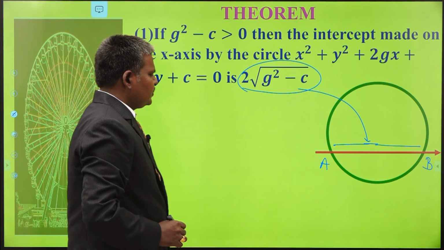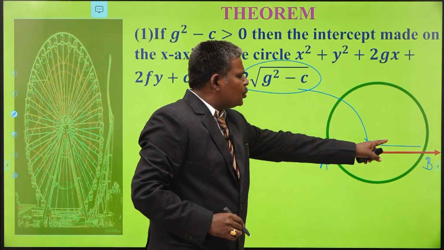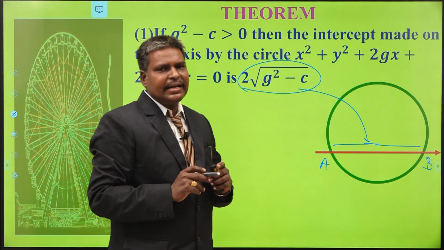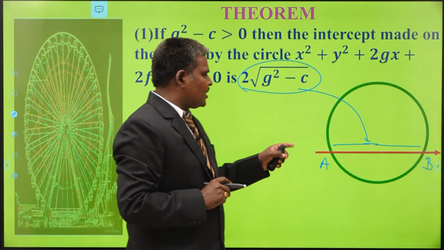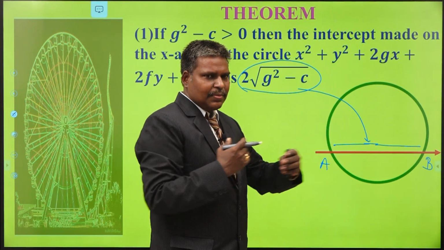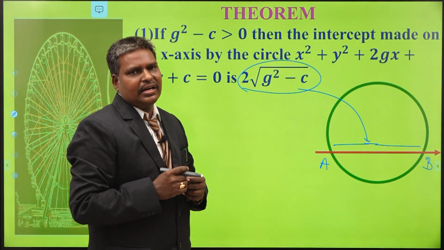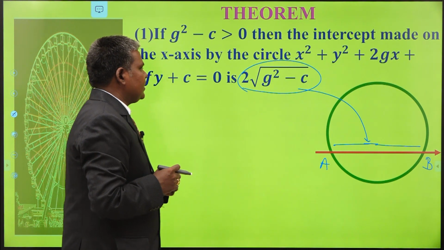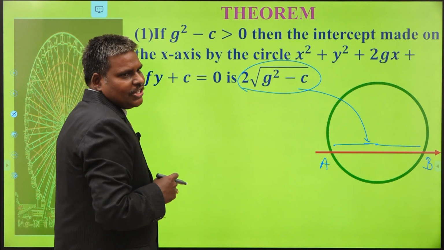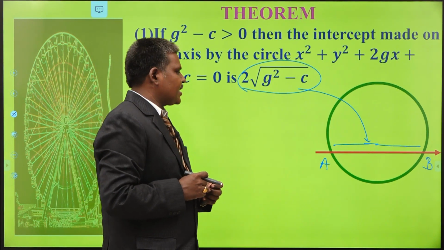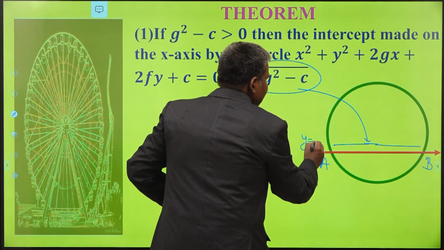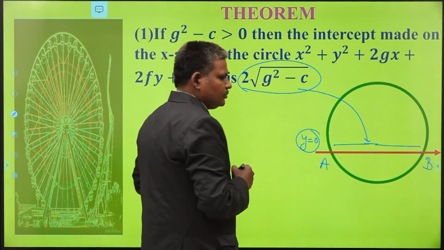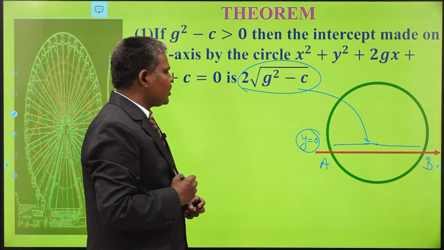First of all, once you know these 2 points, you can immediately find the length. Without finding their points of intersection, can I find the length or not? Let us see. Observe one by one. My first question is, what is the equation of x-axis? The equation of x-axis is y equal to 0.